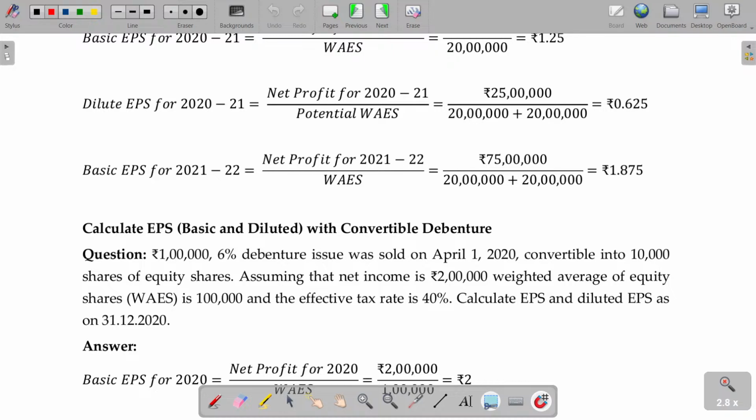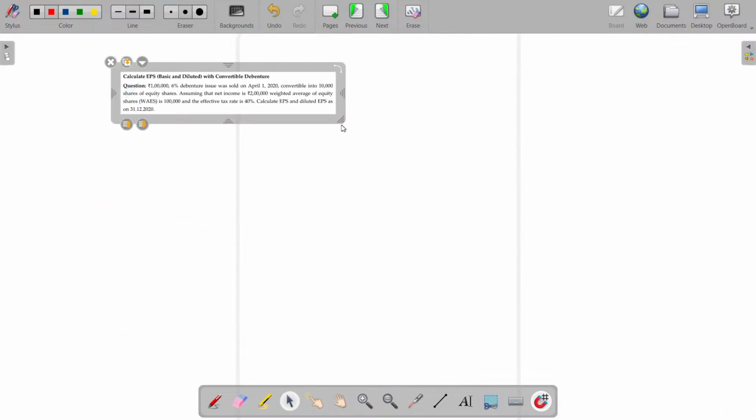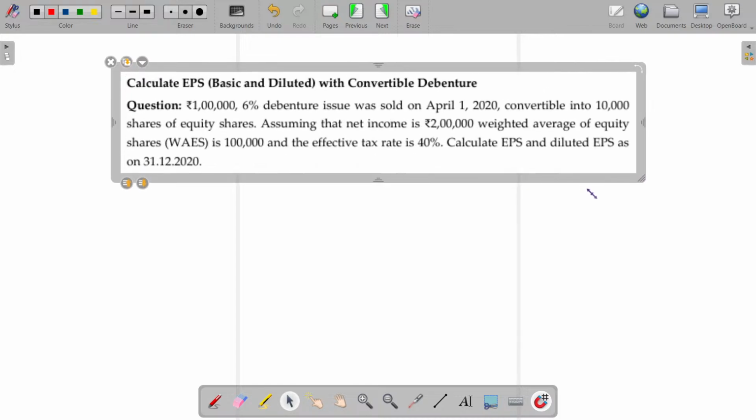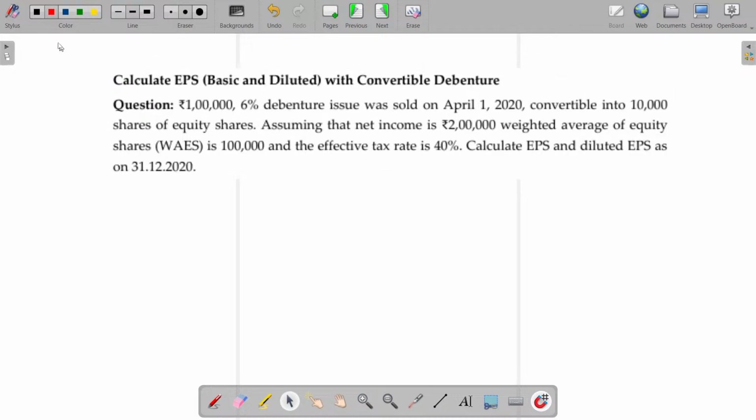Now, the second illustration is all about a debenture based scenario. Here, 1 lakh 6% debentures were issued on April 1, 2020, convertible into 10,000 equity shares.